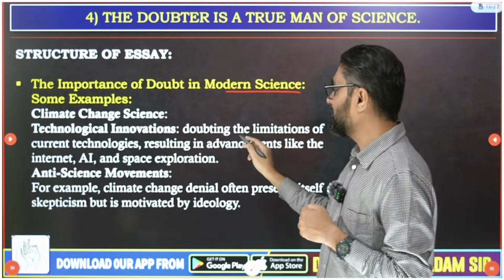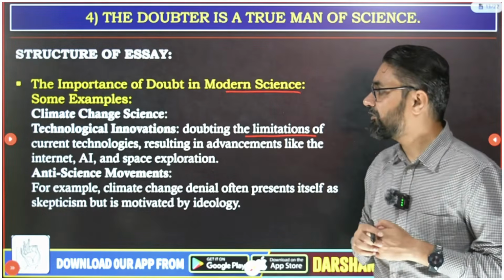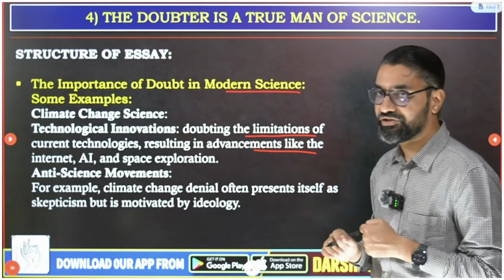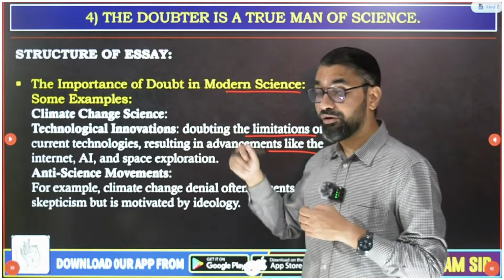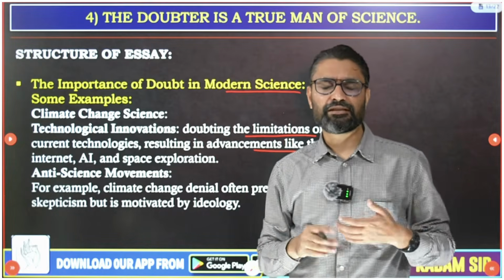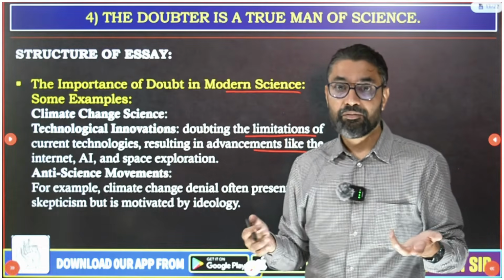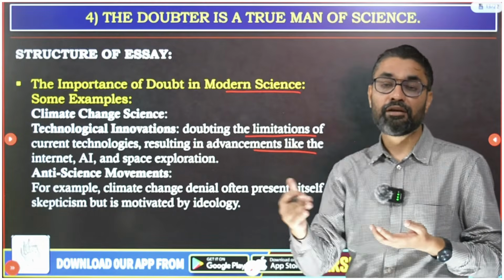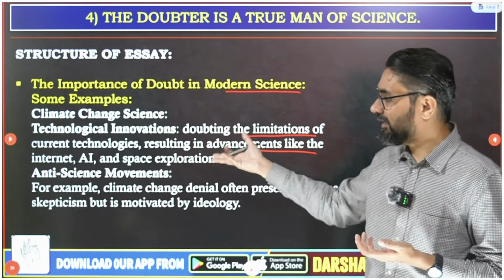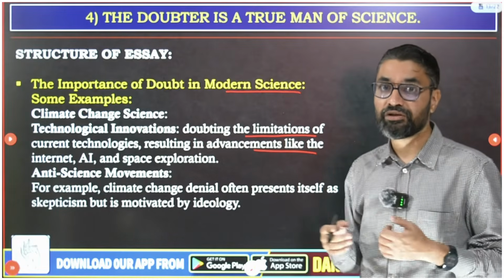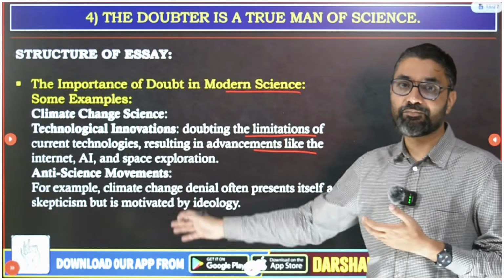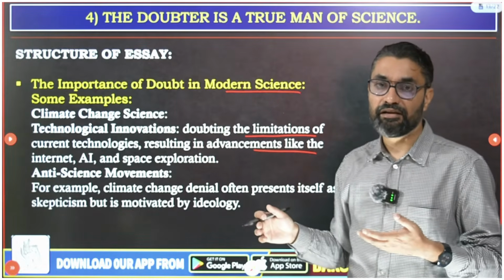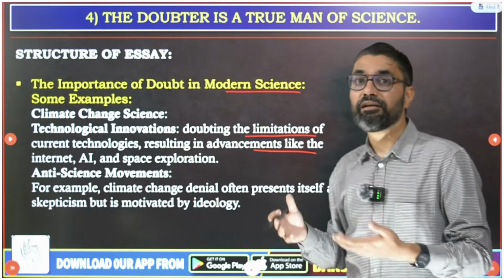Then technological innovation, guys. Doubting the limitations of current technology resulted in advancements like the internet, AI, and space exploration. Even in technological sciences, 50 years back someone would have said AI is impossible. But whatever existing technologies were, we doubted them and tried to make them more advanced, and we have AI, the internet, space exploration, etc. Now, 200 years back someone said I want to land on Mars, and people would have laughed at his idea. But now it is the reality.